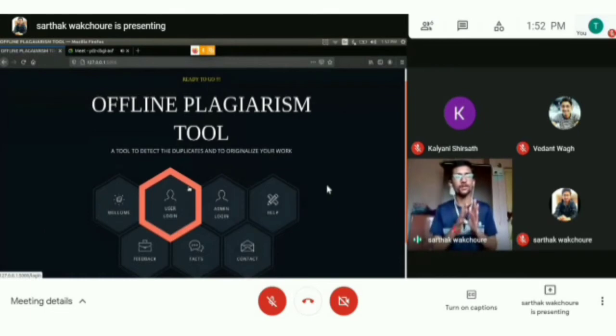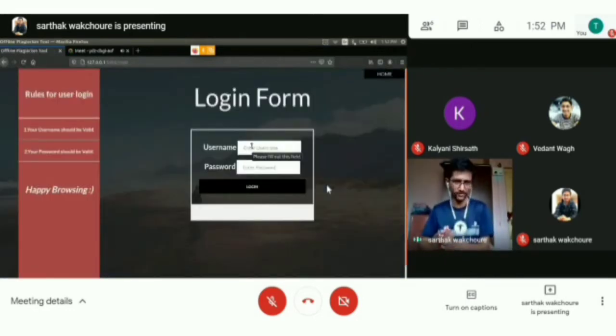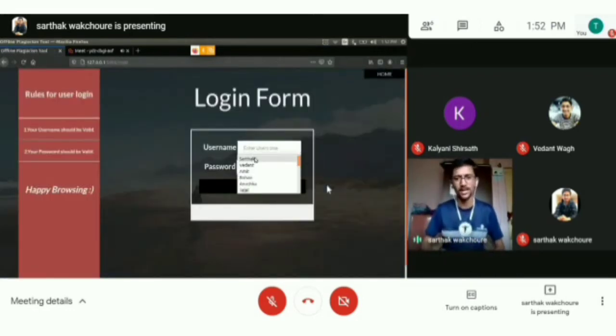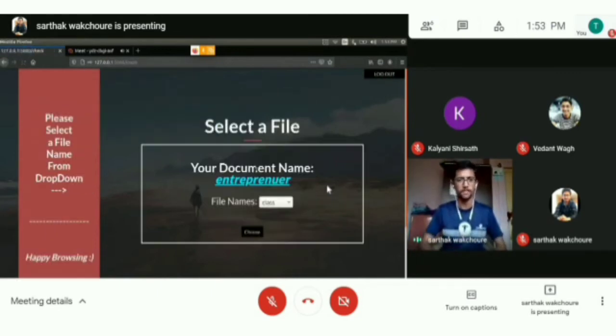This is one of the most important and very last phases of our project, where the user will log in with his username and enter valid credentials. Let's say a user named Sarthak has logged in. Now he will enter his valid credentials. If the credentials are valid, he will be directed to the next page, else he will be given an error.